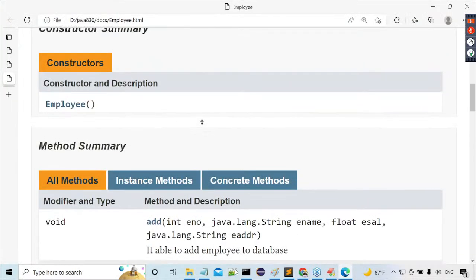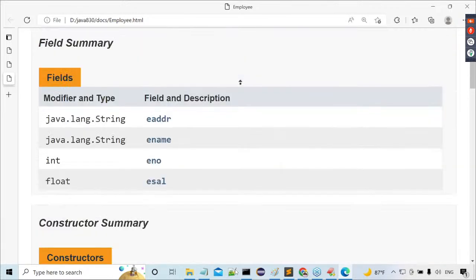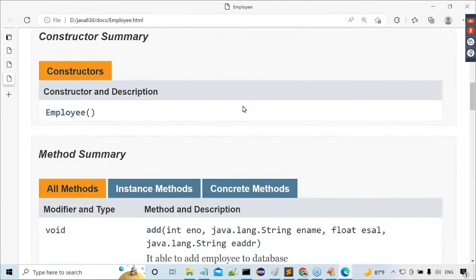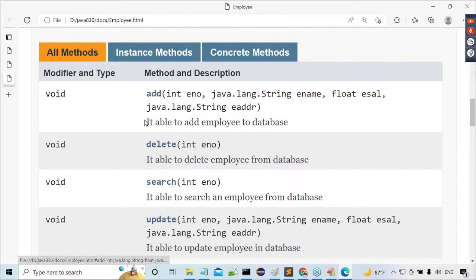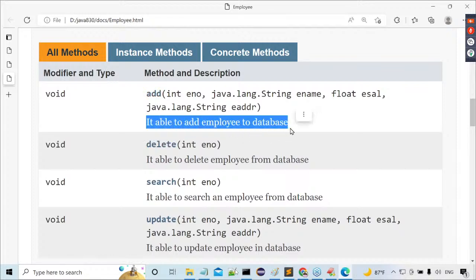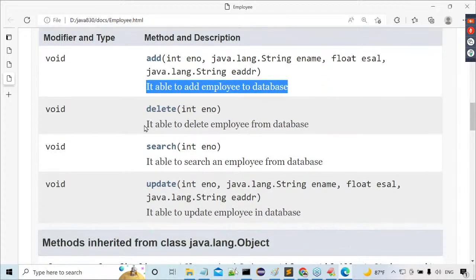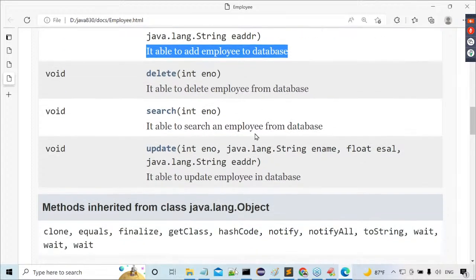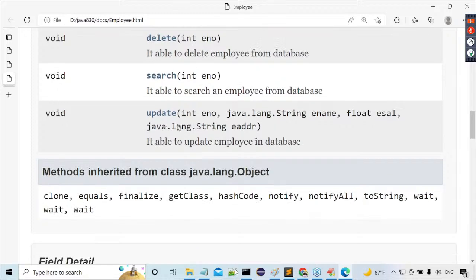Now guys, observe carefully. What are we saying there? Right, sir, what is this method? Add method. What information did I provide, guys? Now check it. Is the description coming or not? Next one is delete: it is able to delete an employee from the database. Search method: it is able to search an employee from the database. Update method: it is able to update an employee in a database.